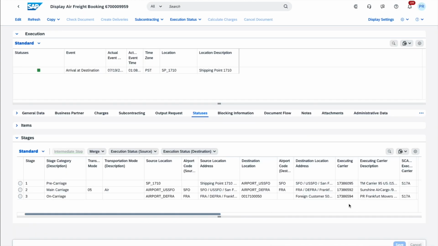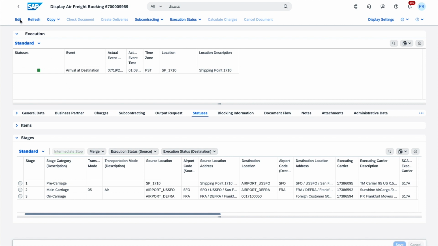For the sake of speed, we could continue posting all of these events with Postman, but we can quickly cycle through them, or at least the important ones, so that we can progress in the process. As you can see here, I'm now back in the air freight booking, and I can update the events in the individual freight orders and freight booking, but I can also command the update of the freight orders directly from the freight bookings.